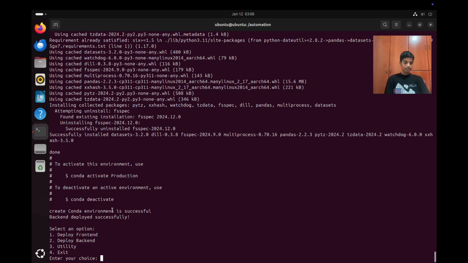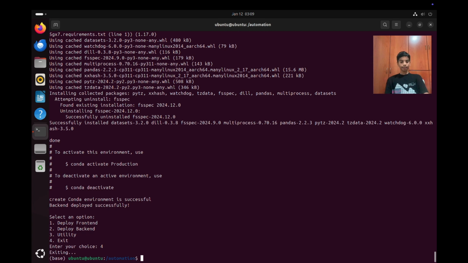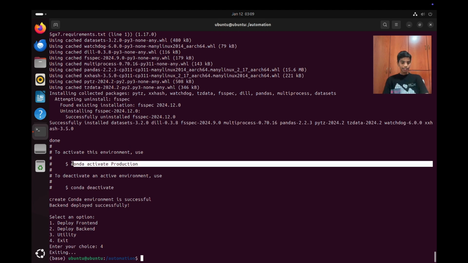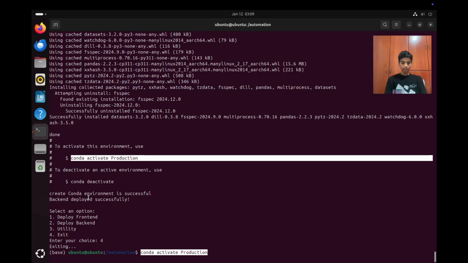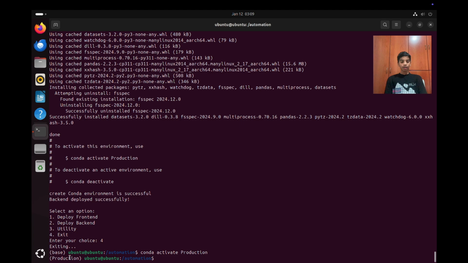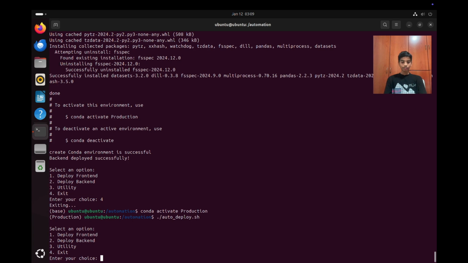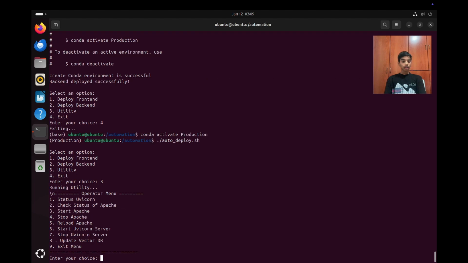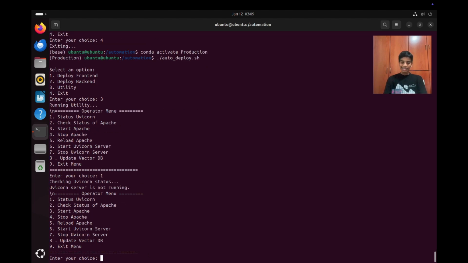Now let's press 4 for exit and copy this command over here by pressing Ctrl+Shift+C and Ctrl+Shift+V. So now over here we have production. Now what we're going to do is run ./autodeploy.sh. I'm going to use the third option, and now you'll see another menu called operator menu. Let's check the status of Unicorn. It's not running, and if you check the status of Apache, it will say running.